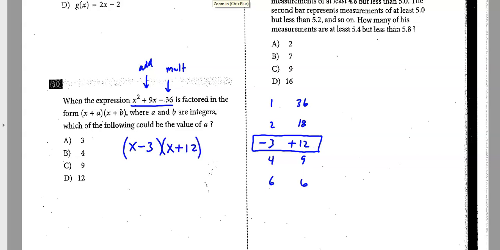And it says if a and b are integers, who could be a? Well, if it's plus, it looks like it has to be 12. Now they could have put a -3 in there. If -3 would have been a choice and 12 wasn't, we would have chosen -3, because x plus a would have just been -3. It's the same thing as that one. So be careful. A lot of people might have put that one and screwed it up a little bit.